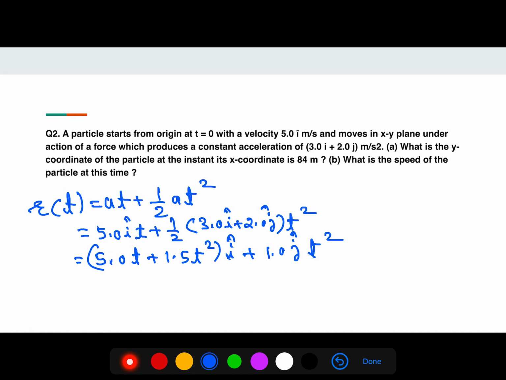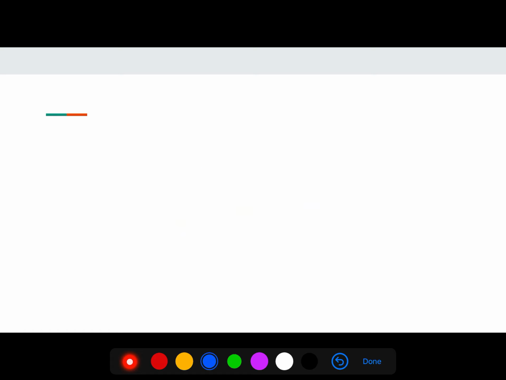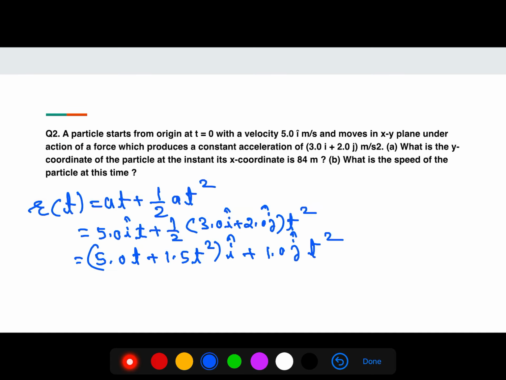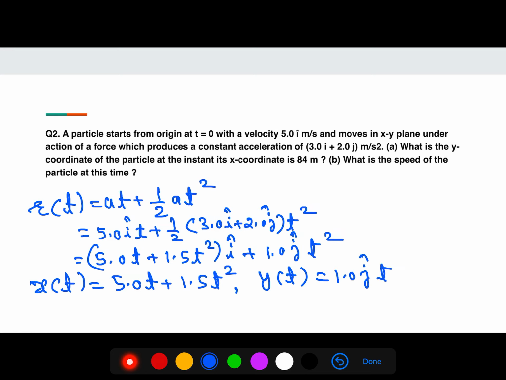So x(t), the position along the x axis, is equal to 5t plus 1.5 t square, and y(t) is equal to 1 t square.